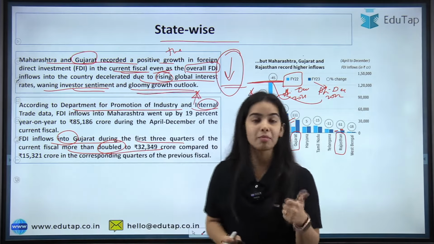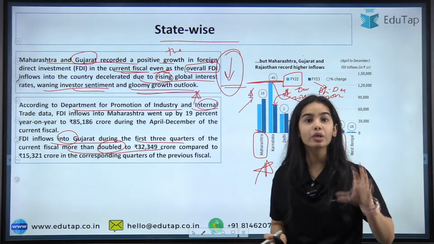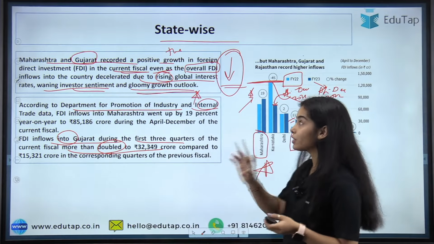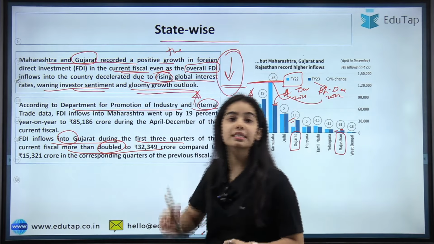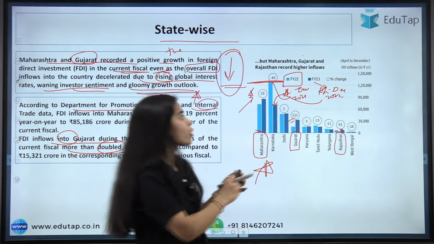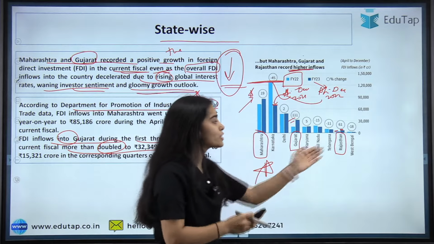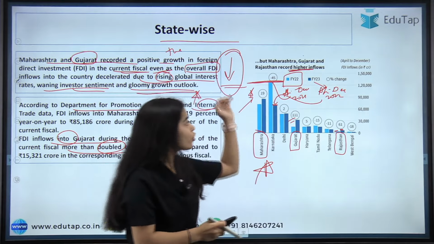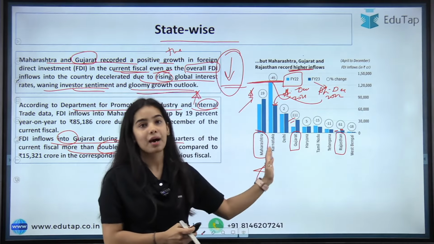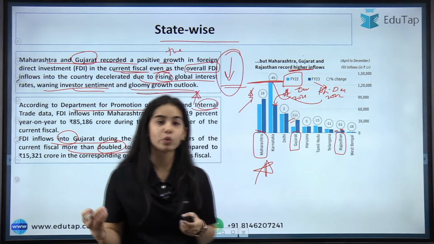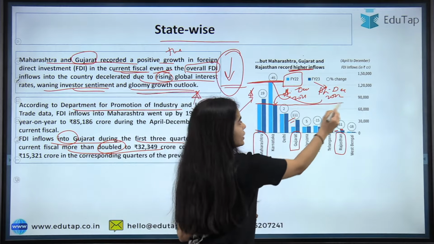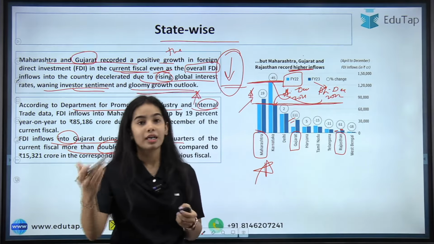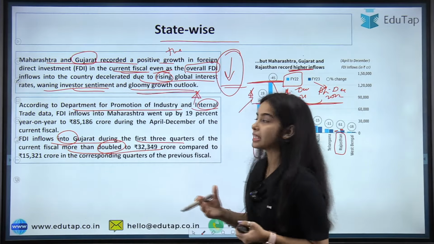So you have to remember that Maharashtra and Gujarat have done quite well in FDI inflow terms, even though the overall FDI inflow to the country is decreasing due to these reasons. Rajasthan has also recorded higher inflows, but the base for Rajasthan is quite low. For Karnataka, there is a decrease in the FDI inflows, but Karnataka is still having quite high FDI inflows as compared to the other states. So this is the state-wise data.